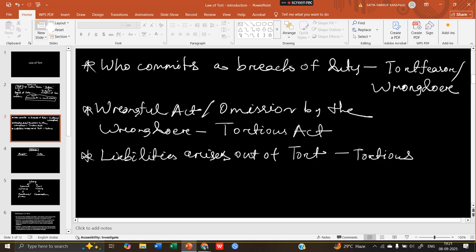And what is the object of the law of tort? The object is to compensate the victim. The law of tort believes that punishing a person or extracting a fine from a person does not make any benefit to the victim, the person who has suffered any kind of loss.